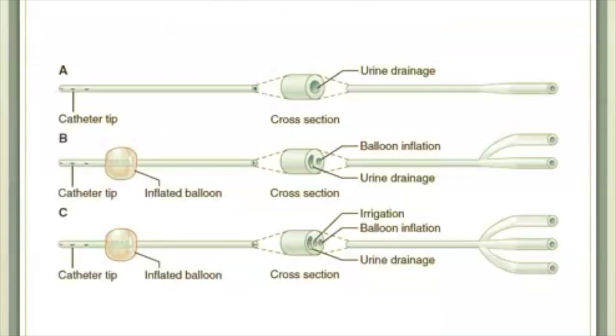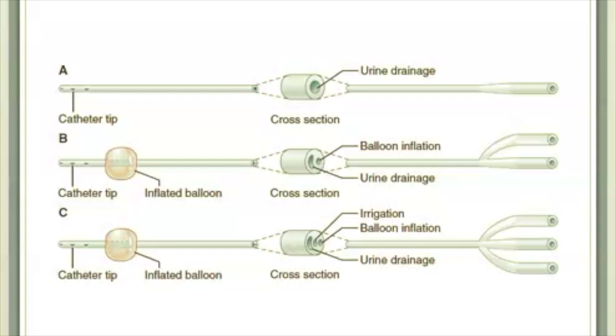Here are a number of different types of catheters. The upper one, A, is an in and out catheter. Remember, this type is used to drain the urine in a client with acute bladder distension, for example, for a client who's had anesthesia and is having difficulty resuming urination. B is an indwelling or Foley catheter.